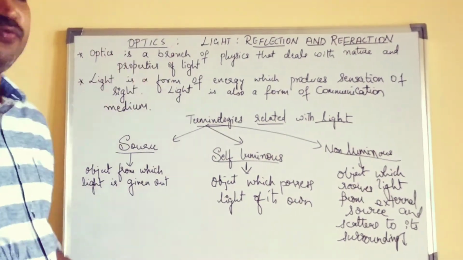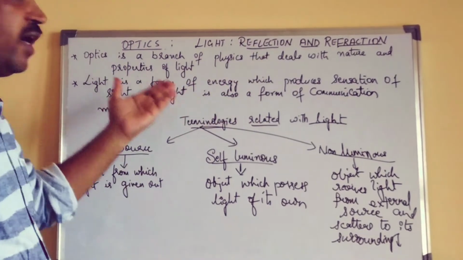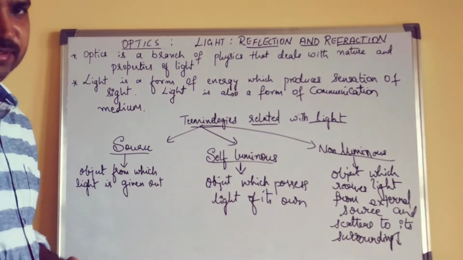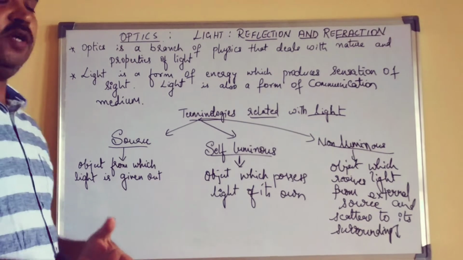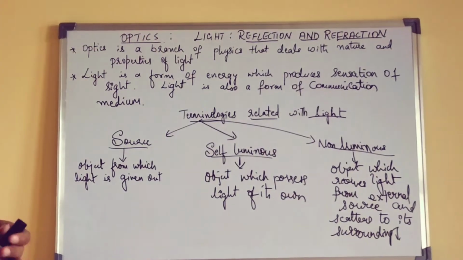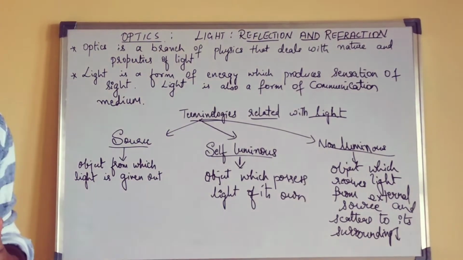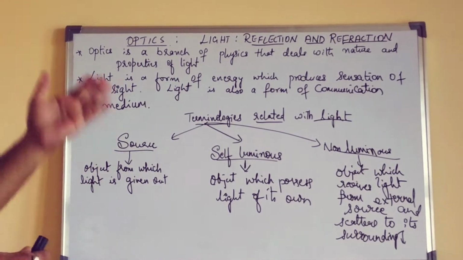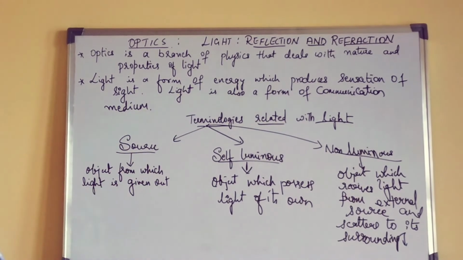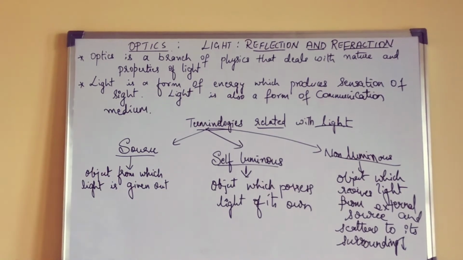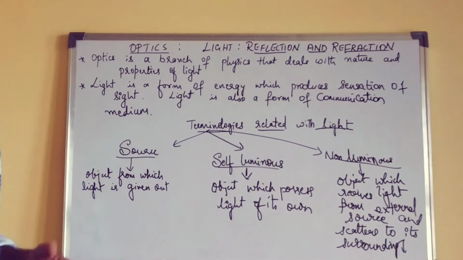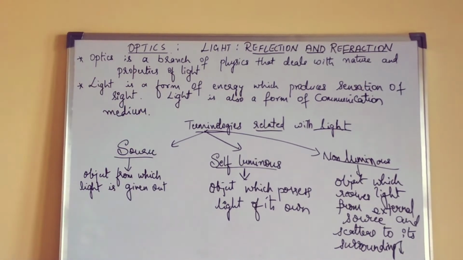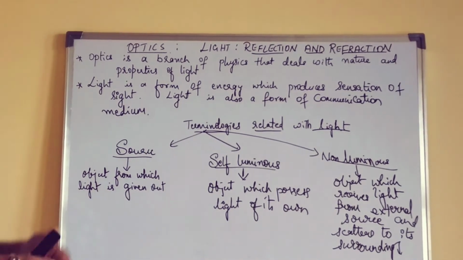Optics is a branch of physics that deals with nature and properties of light. So when we speak of nature and properties of light, there are many sources of light, as well as many properties or characteristics related with the light. Now, what exactly is light? Light is a form of energy which produces sensation of sight.